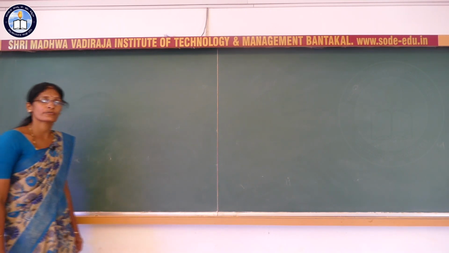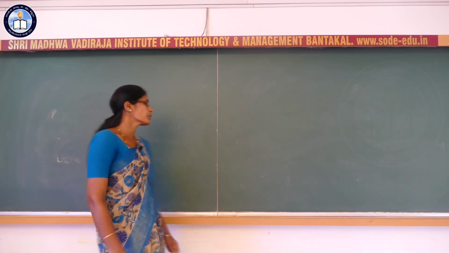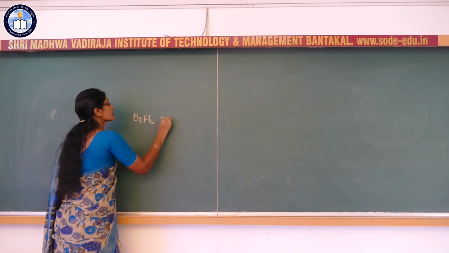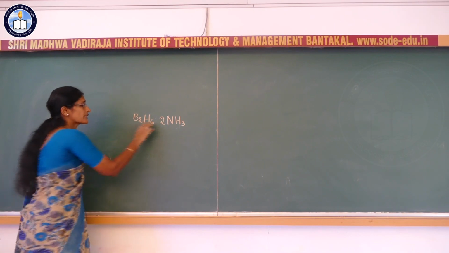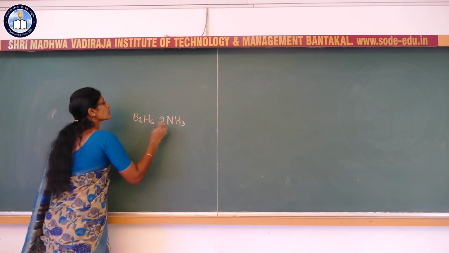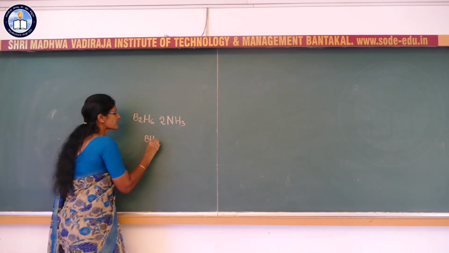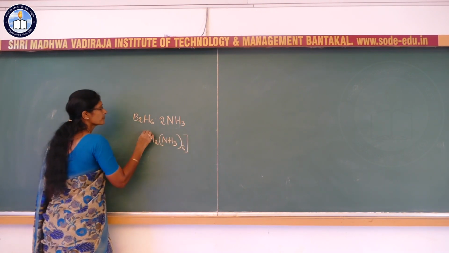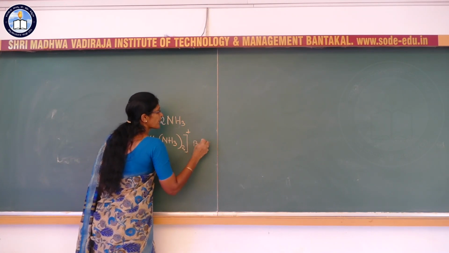Now the reaction of diborane with ammonia. Diborane B2H6 gives B2H6 NH3. This B2H6 NH3 is initially in the form of BH2 NH3 twice plus BH4 minus.